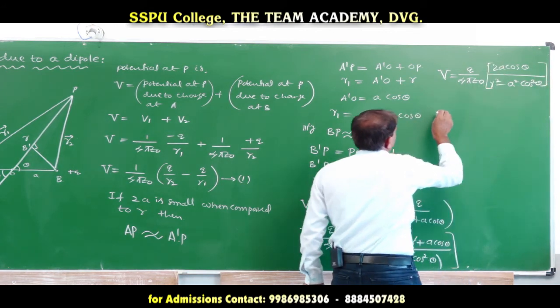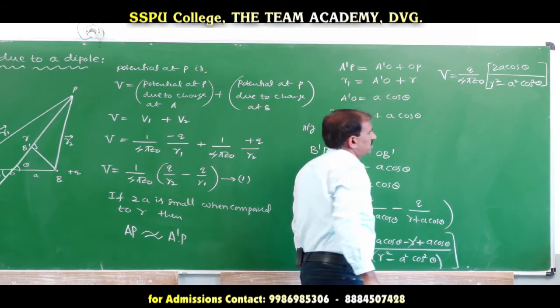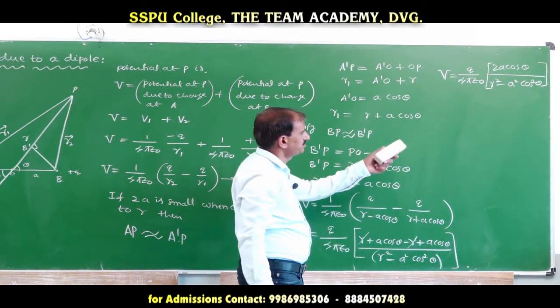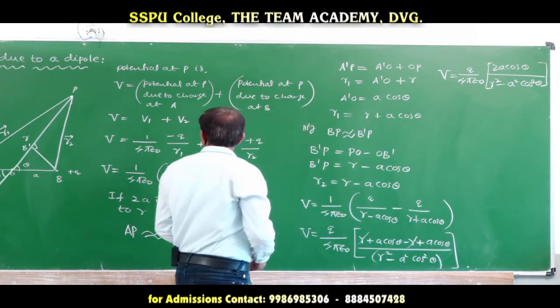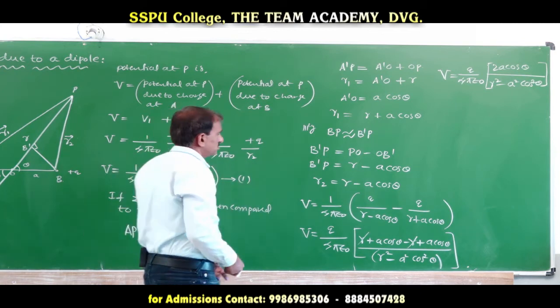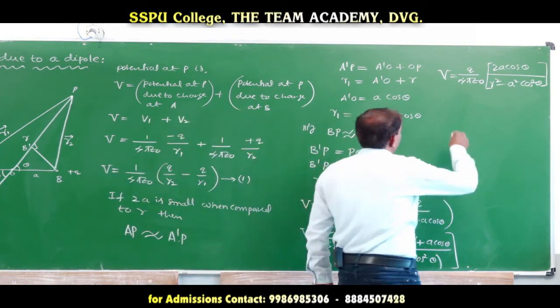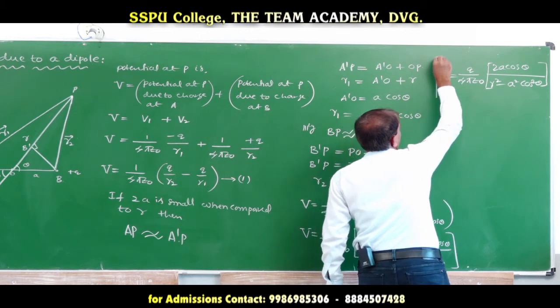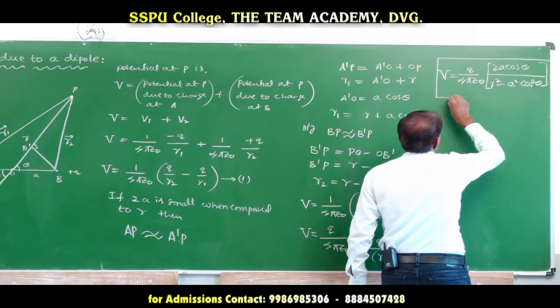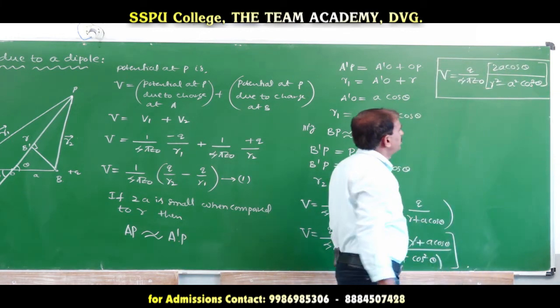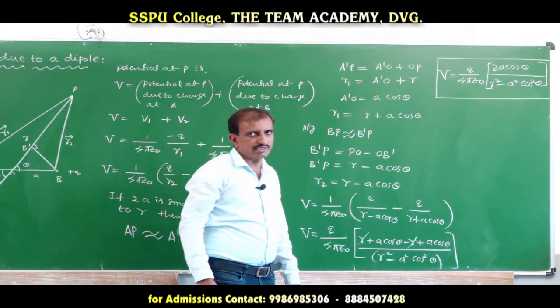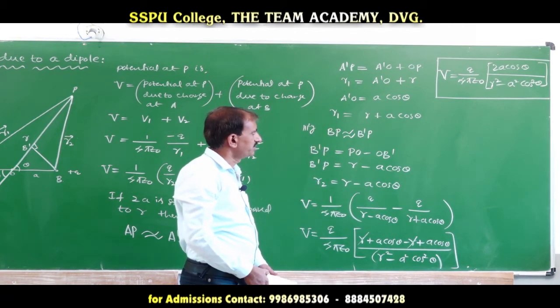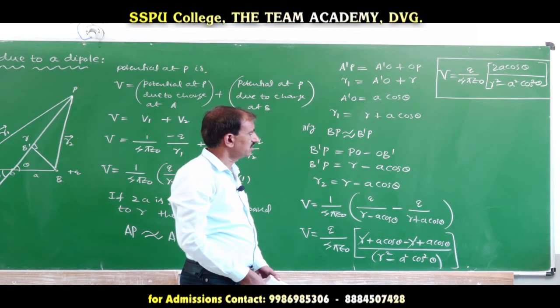Okay. This is the expression for potential due to the dipole. The potential due to a dipole is V equal to Q divided by 4 pi epsilon naught into 2a cos theta by r square minus a square cos square theta.